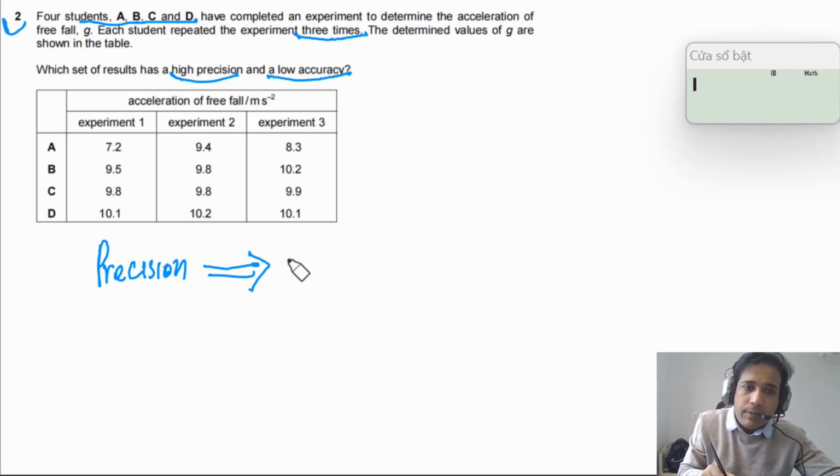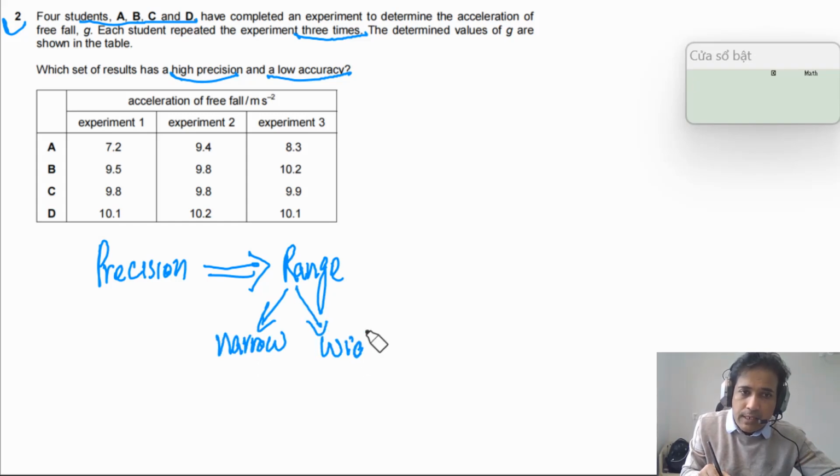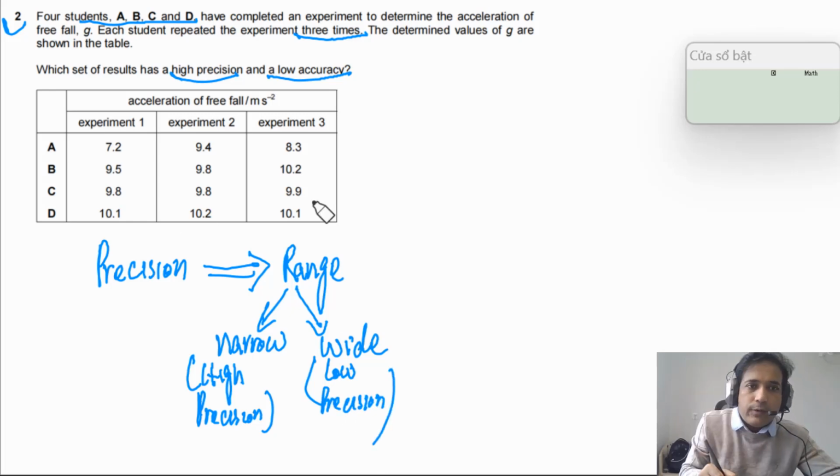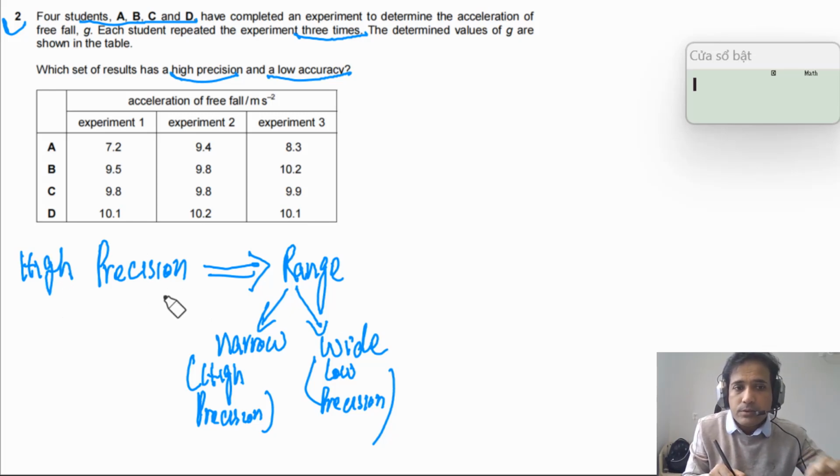So it depends on the range. If the range is narrow, it means high precision. If it is not narrow, if it is wide, it means low precision. So we can write down here: narrow range, high precision. If the range is wider, it means low precision. Now for this question, we have to find out which data set has high precision, so the range should be narrow. The narrowest range has the highest precision.